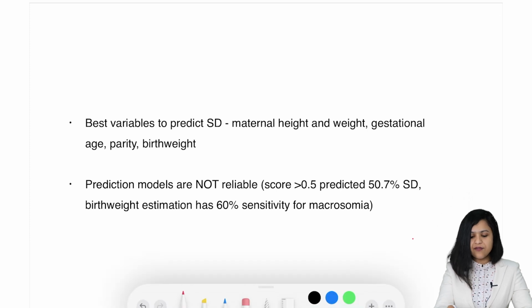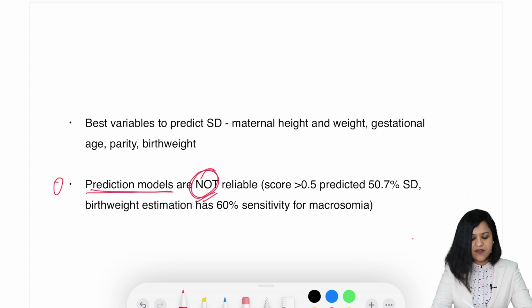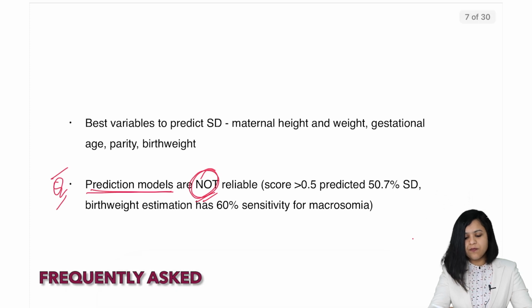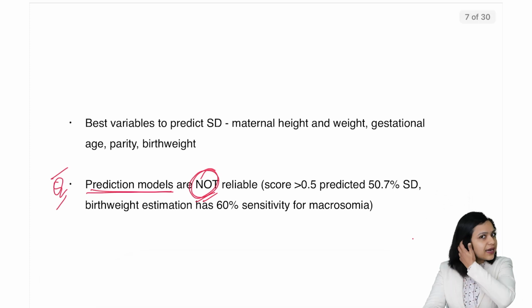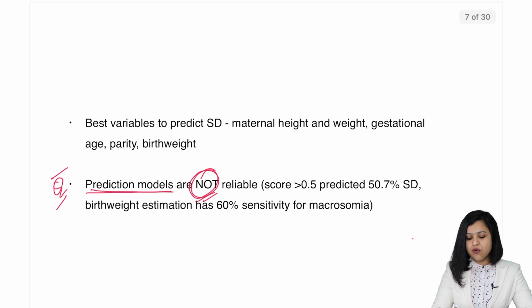So they have made some prediction models, but it is important for you to know that prediction models are not reliable. They have asked this as well in questions before. So prediction models, although they are there to help us predict shoulder dystocia, are not reliable. A score of more than 0.5 predicted only 50% of shoulder dystocia.